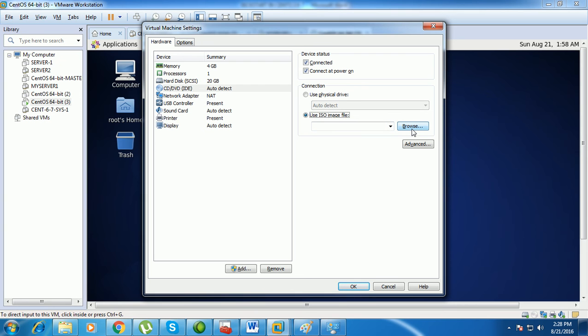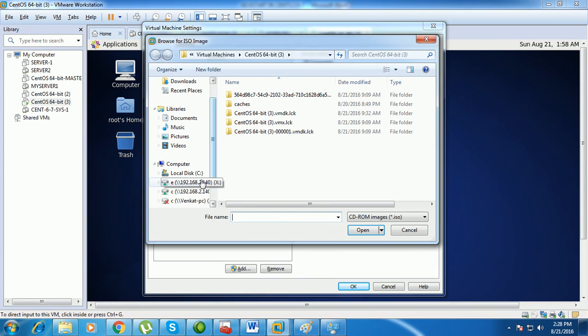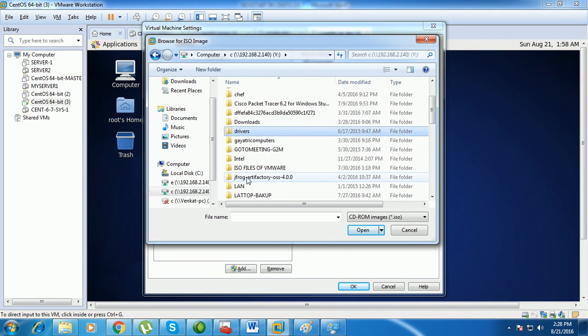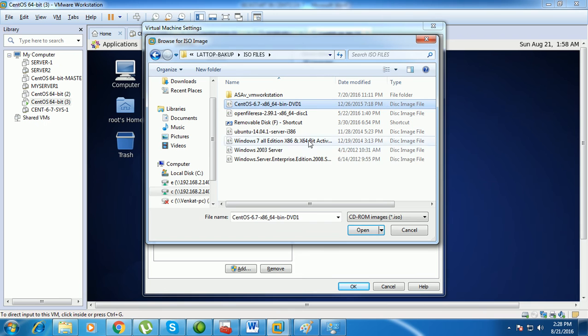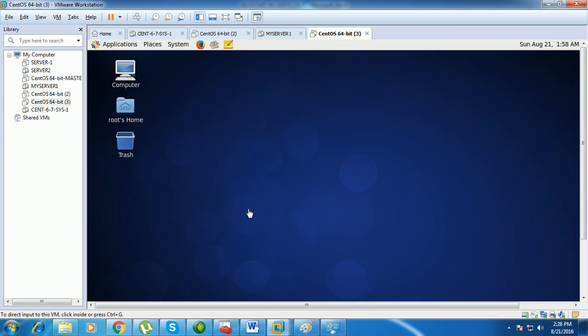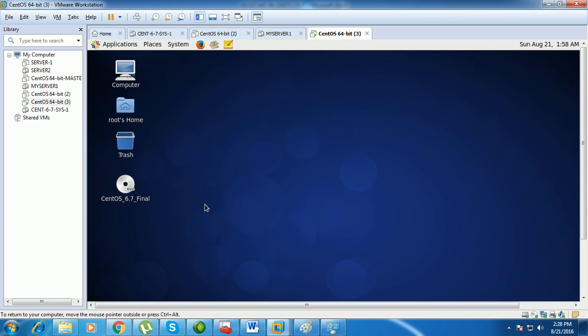Wherever the ISO image file for CentOS 6.7 is, you need to select it. So here my ISO file for CentOS 6.7 is there. Open and OK. Now we can see the ISO file is mounted, and we got the icon on the desktop.